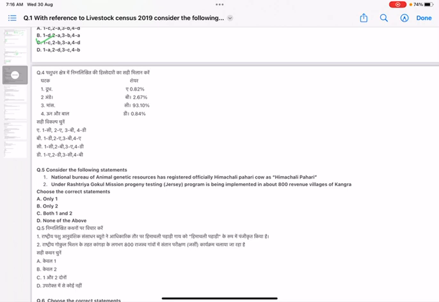Now question number 5. Consider the following statements. First, the National Bureau of Animal Genetic Resources has officially registered the Himachali Pahari cow as Himachali Pahari. Second, under the Rashtriya Gokul Mission, the progeny testing program is being implemented in about 800 revenue villages of Kangra. You have to pick out the correct statements.